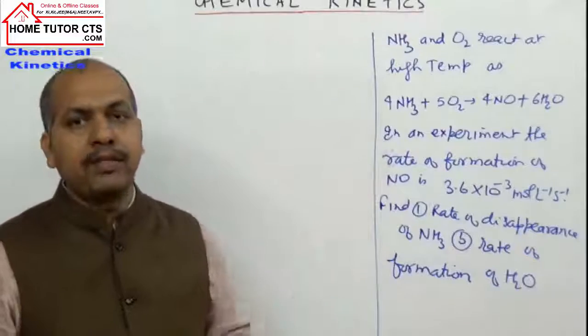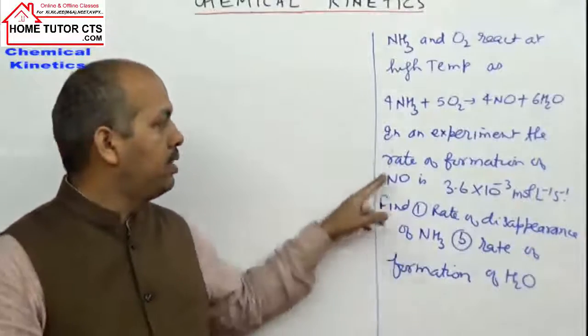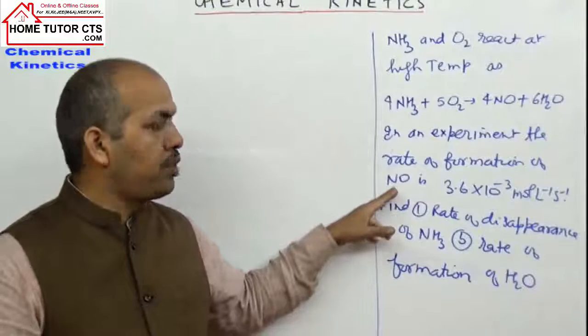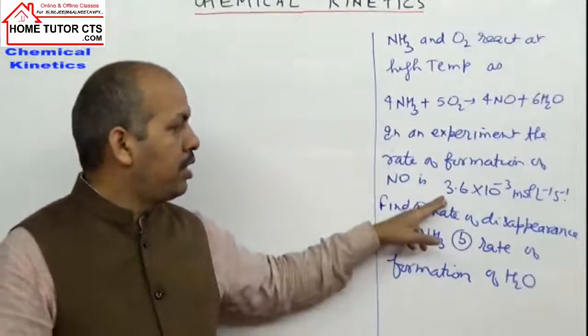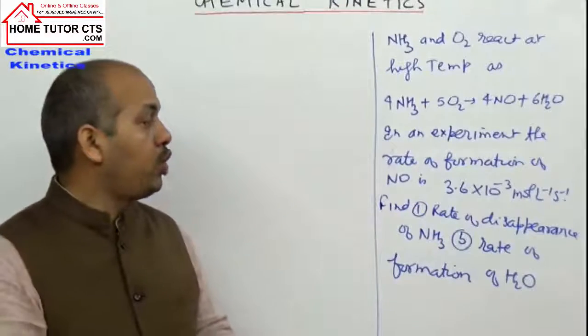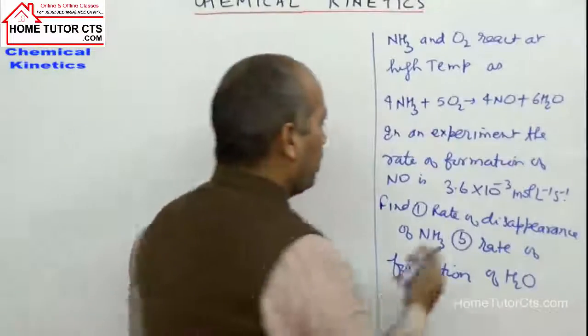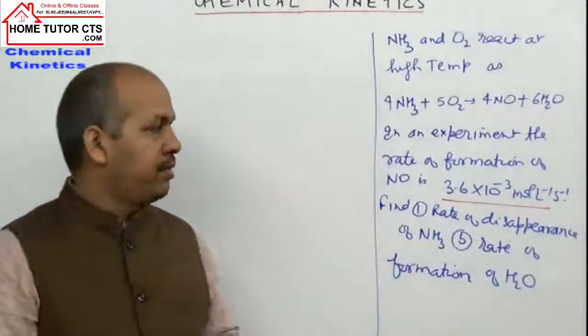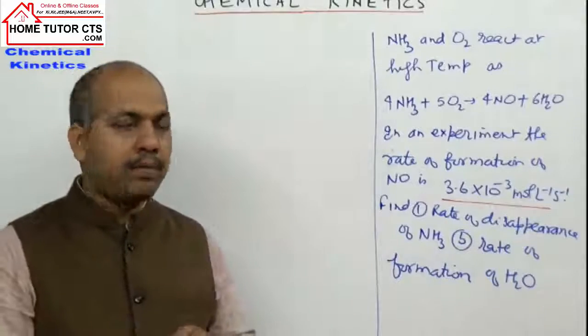In an experiment, the rate of formation of NO is 3.6 into 10 to power minus 3 moles per liter per second.